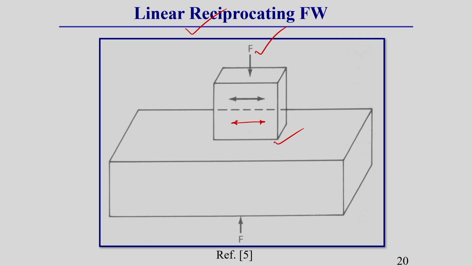Due to this frictional heating, the material will become soft enough. There is a temperature rise and the material becomes soft. If we apply further pressure, we can join the workpieces together. This is called linear reciprocating friction welding, because here linear reciprocating motion is applied to generate heat, raise temperature, and convert the material from solid to plastic state.